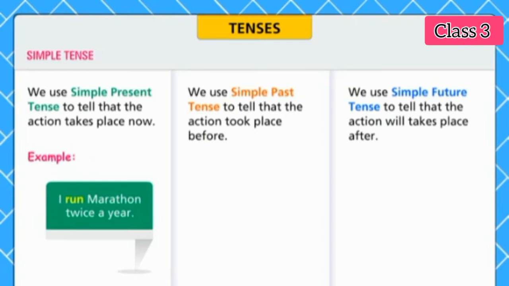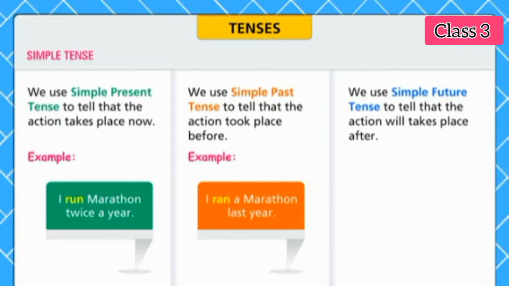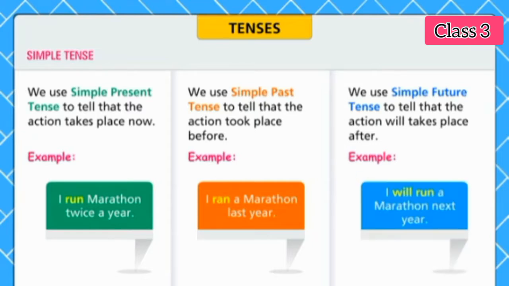I run a marathon twice a year. Present. I ran a marathon last year. Past. I will run a marathon next year. Future.